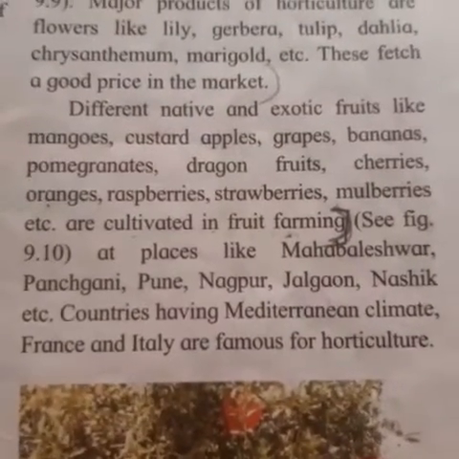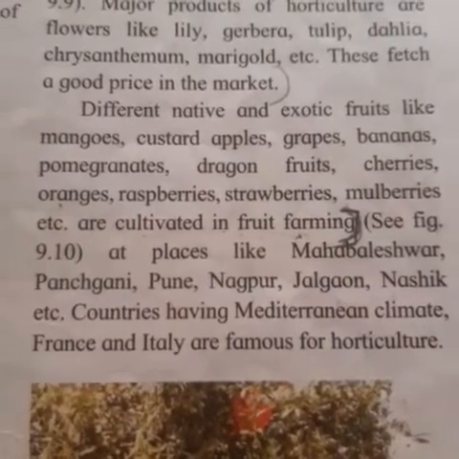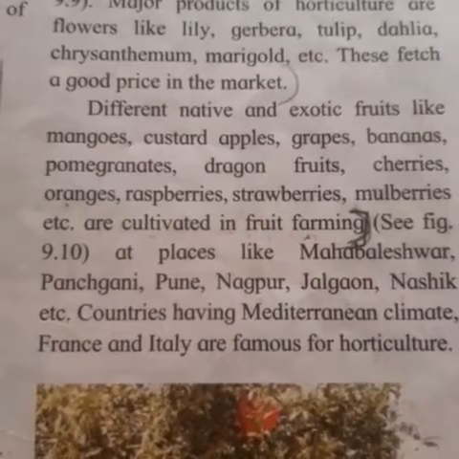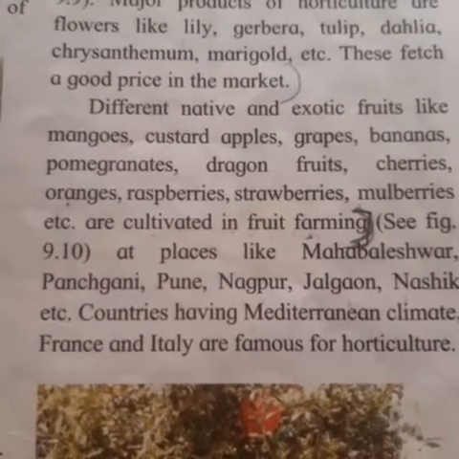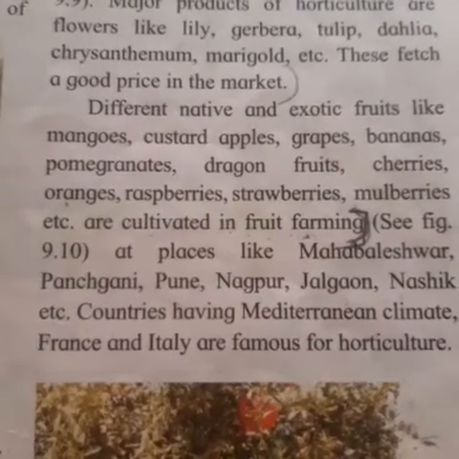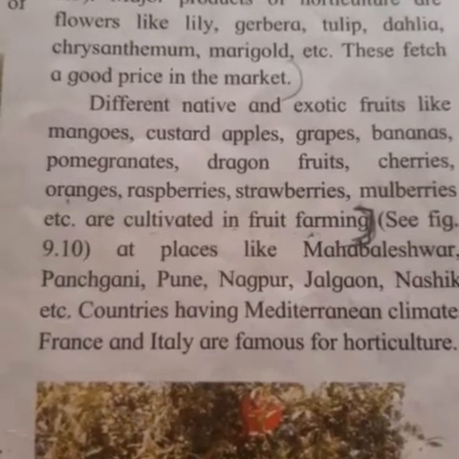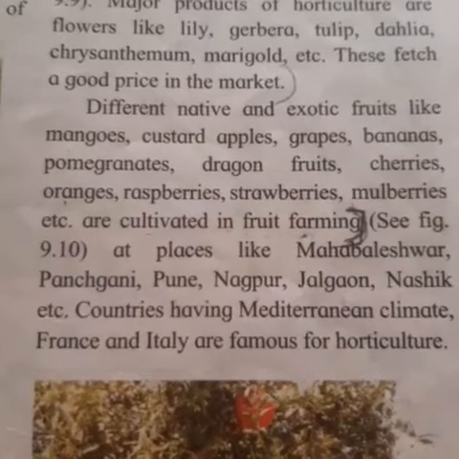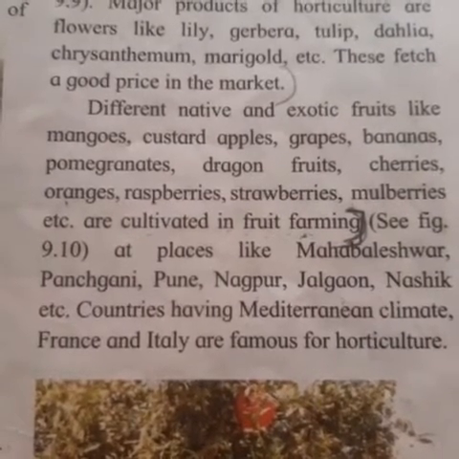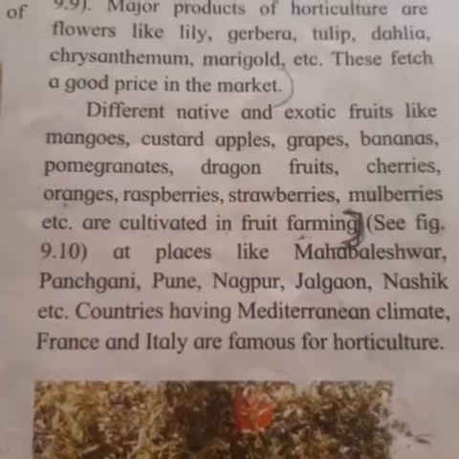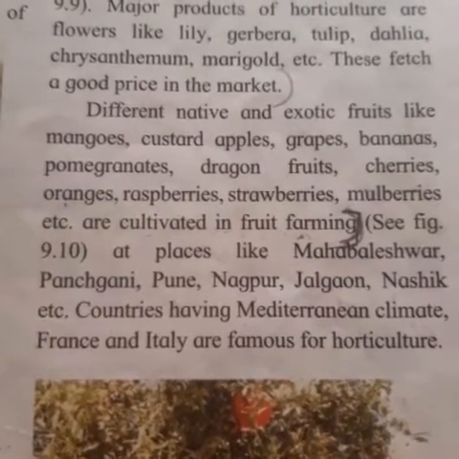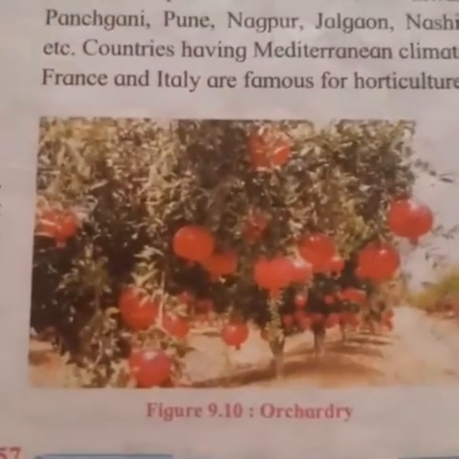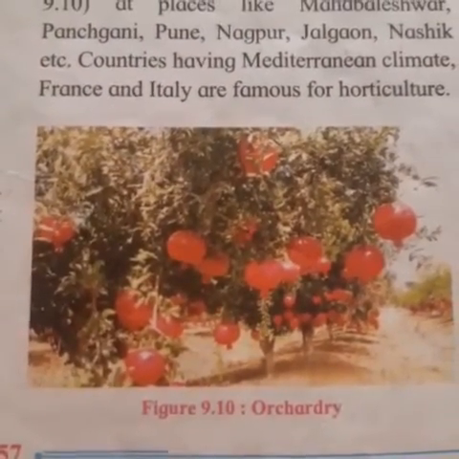Different native and exotic fruits like mango, custard apple, grapes, bananas, pomegranate, dragon fruits, cherries, oranges, raspberries, strawberries, mulberries, etc. are cultivated in fruit farming at places like Mahabaleshwar, Panchgani, Pune, Nagpur, Jalgaon, Nasik, etc. Countries that have a Mediterranean climate, like France and Italy, are famous for horticulture. They have given this orchardry.